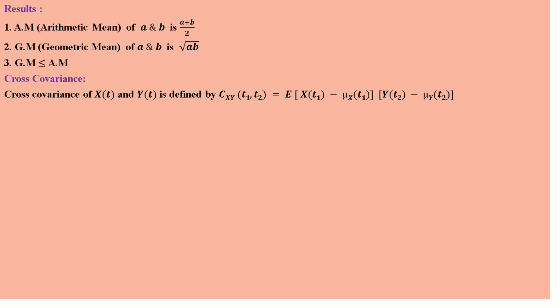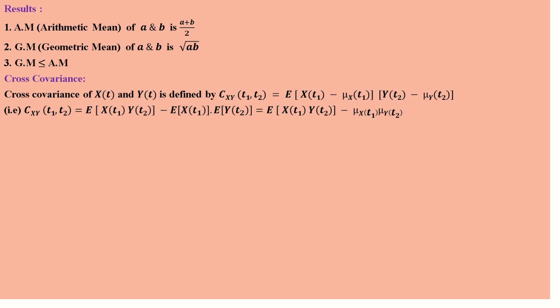Next, we are going to see cross covariance. Cross covariance of x(t) and y(t) is defined by C_xy(t1, t2), which is equal to the expected value of (x(t1) minus mu_x(t1)) into (y(t2) minus mu_y(t2)). Mu_x is the mean with respect to x(t). Mu_y is the mean with respect to y(t).